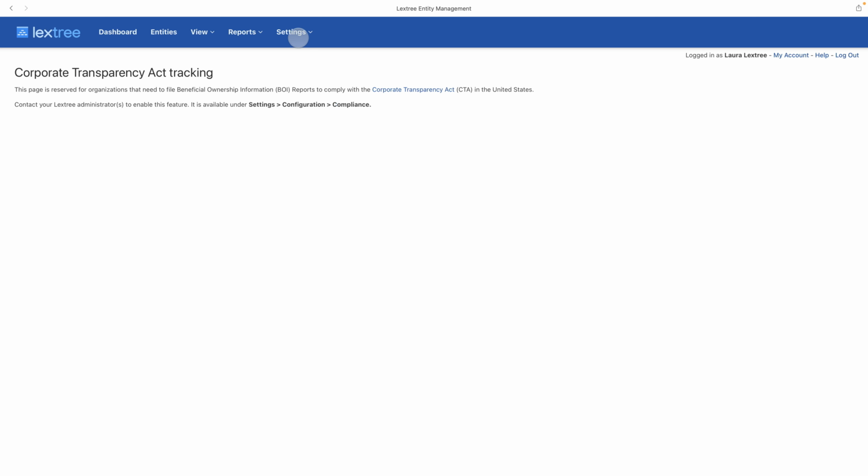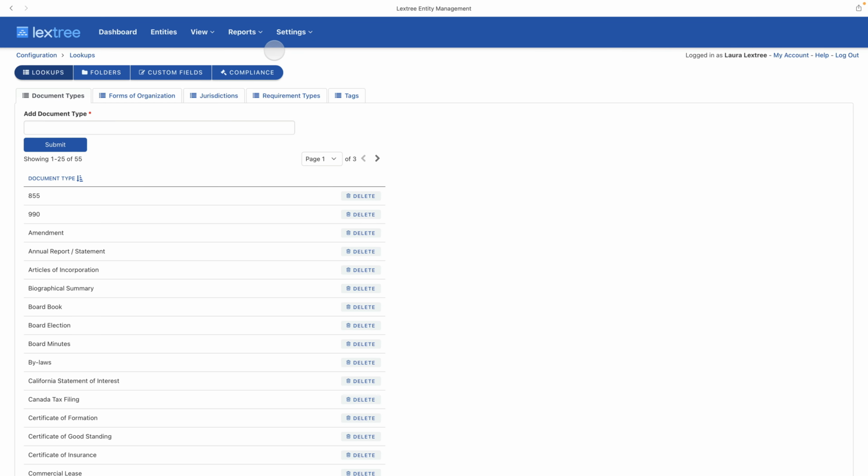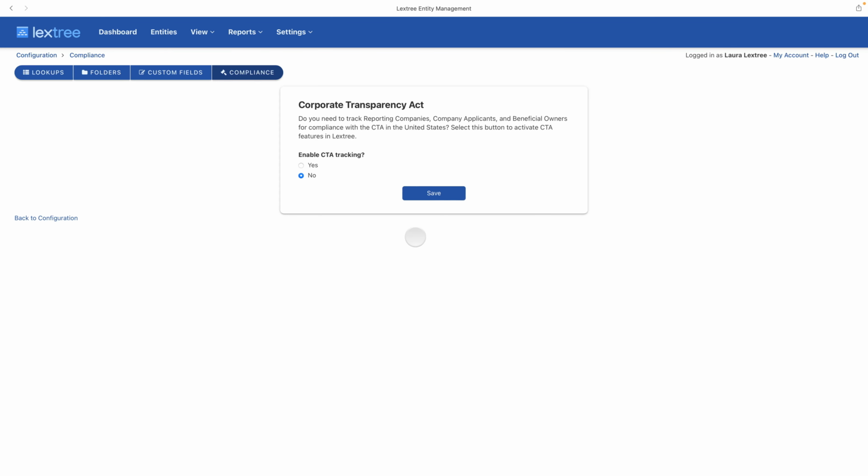Let's do that now. Settings, Configuration, and there's a new Compliance tab. Lextree will say, do you need to enable Corporate Transparency Act tracking? That is identifying reporting companies, company applicants, and beneficial owners. We do, so we'll say yes.